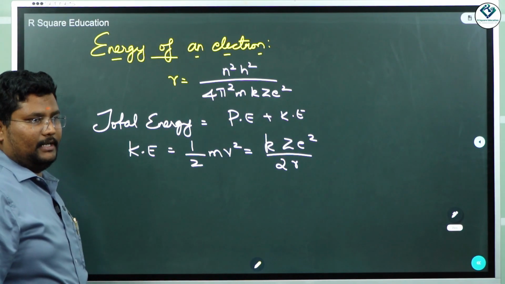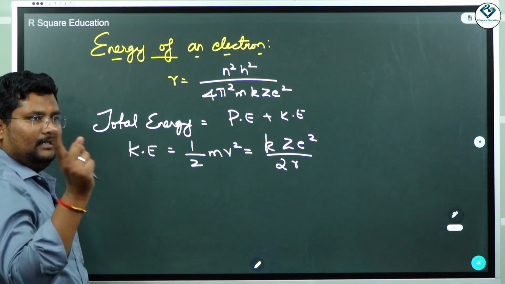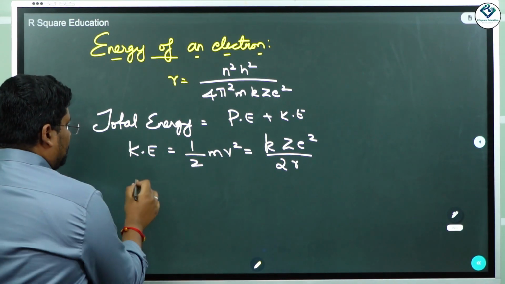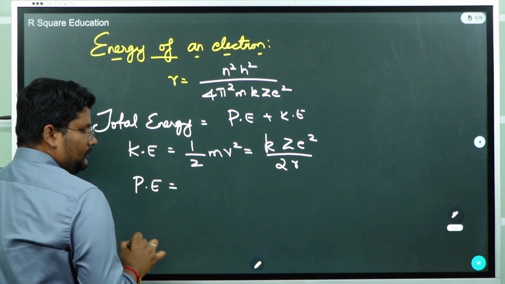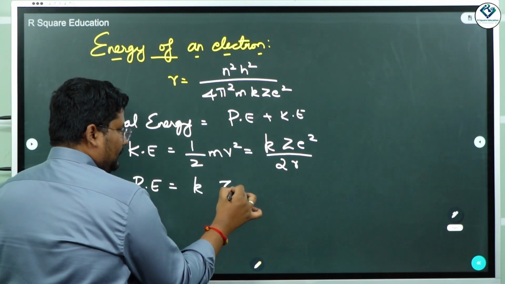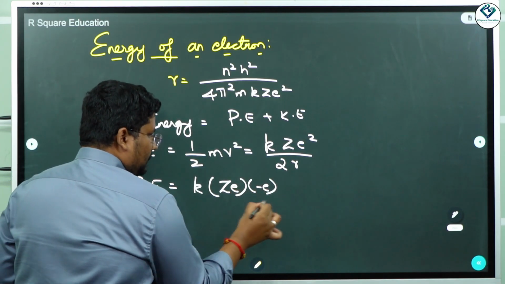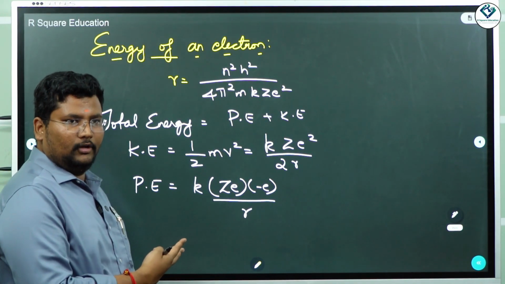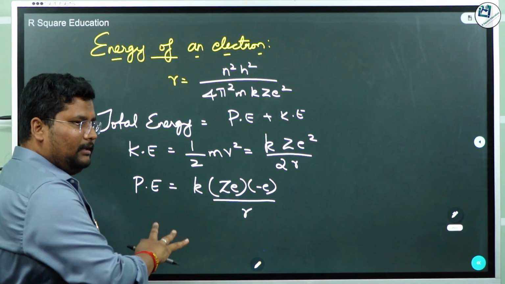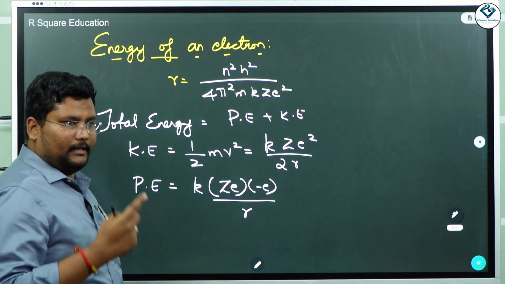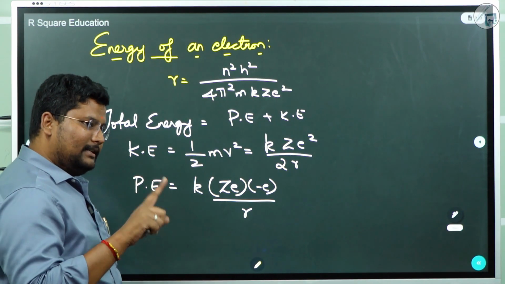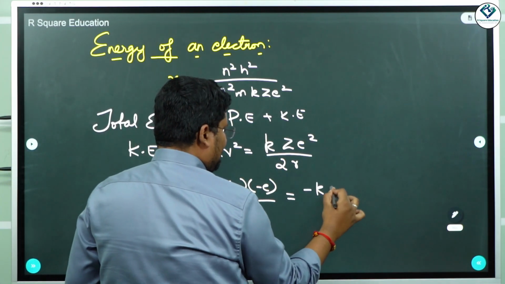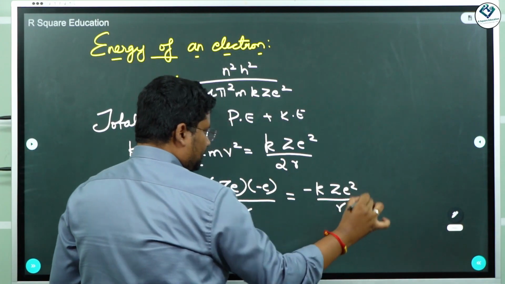And how about the potential energy? Again, we found it out using the electron which is revolving around the nucleus. Correct? So what did you find for the potential energy? K Ze into minus electron divided by R. We have taken the two charges for the hydrogen atom. Whatever the atom may be, it is calculated and substituted based on that, right? For hydrogen, Z is going to be 1. Anyway, it is going to be minus kZe square by r.